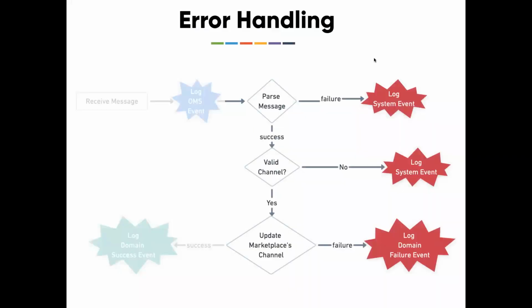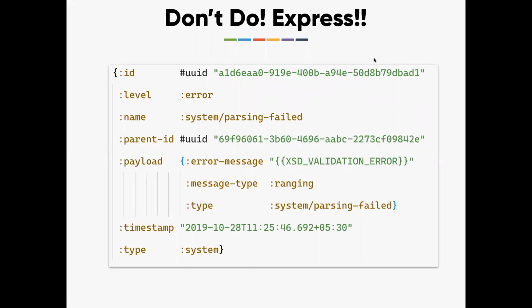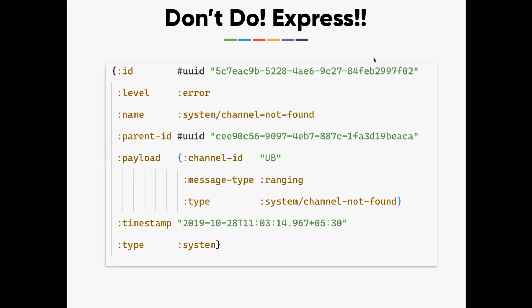Now coming back to the last piece, the error handler. Again, don't do, express. Just like how you express a success operation, express the failures as well. Here I'm saying ranging passing failed. I'm associating it with some error payload saying why it failed. Same thing for some invalid channel configuration. Here I'm saying this particular channel ID was not found.